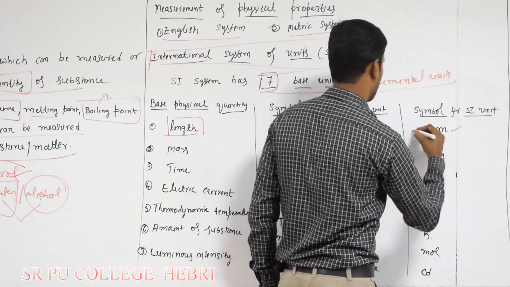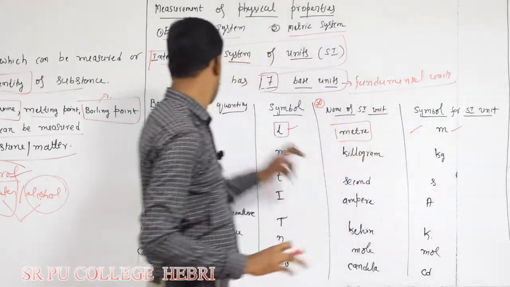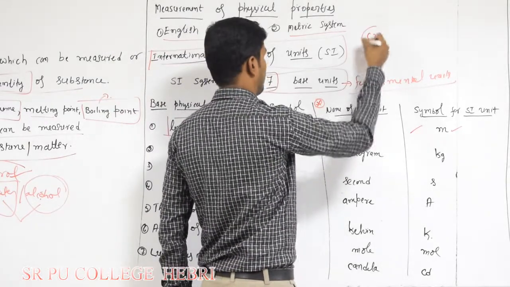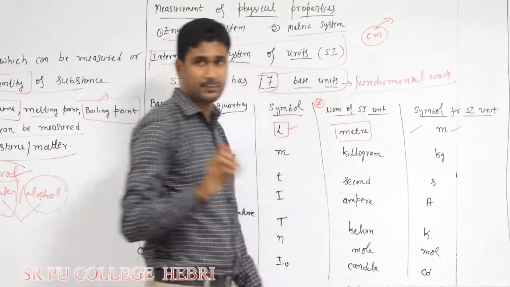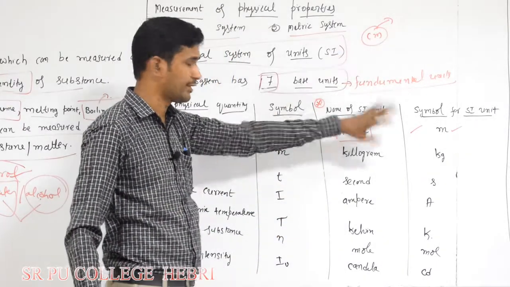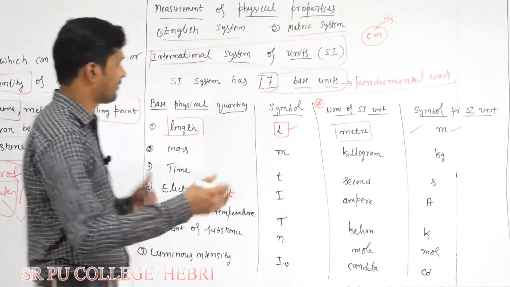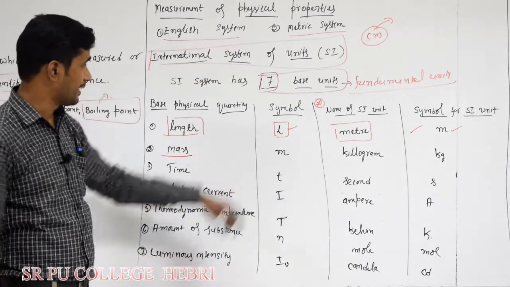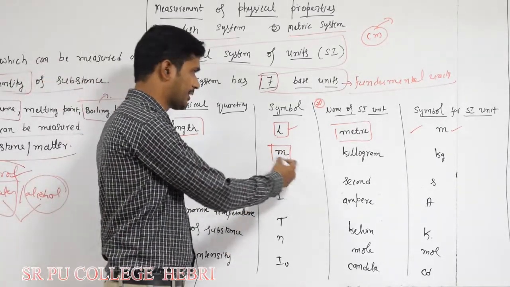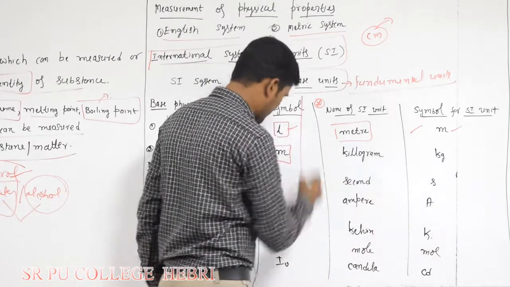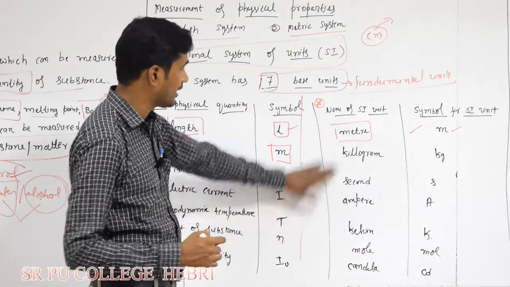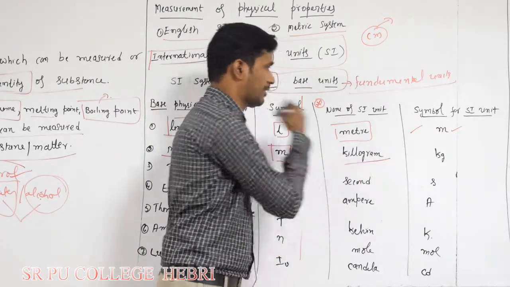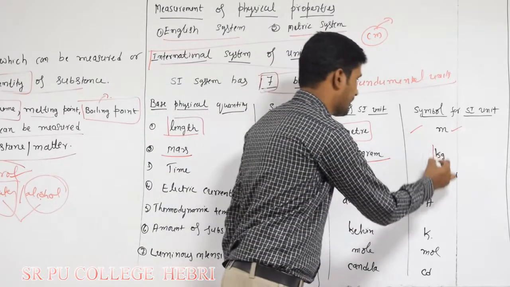This is also very important. Try to remember these things. The SI unit of length is meter. Don't represent it in centimeters. Sometimes they may give you the length in centimeters, but you need to convert it into meters. Regarding conversions, we will discuss in our next video. Next, mass. Its symbol is small letter m. If possible, try to remember the symbols, otherwise no need, but remember these two things. Mass: its SI unit is kilogram and its symbol is kg.